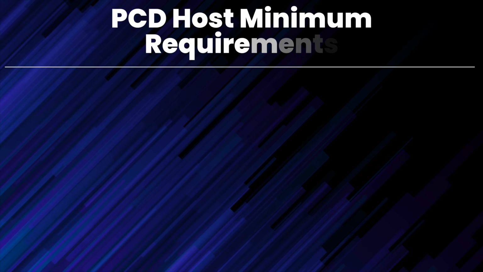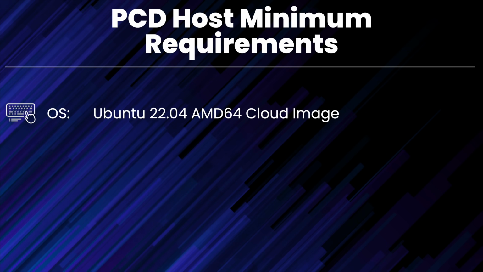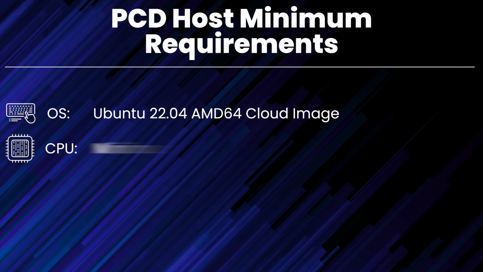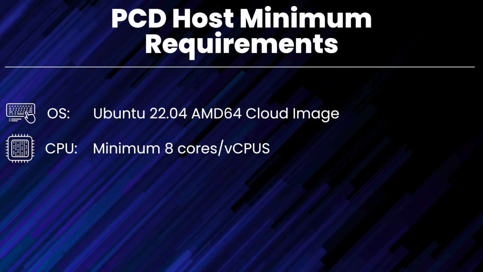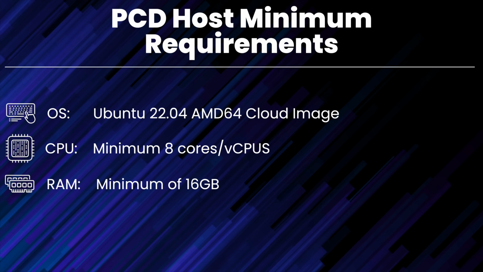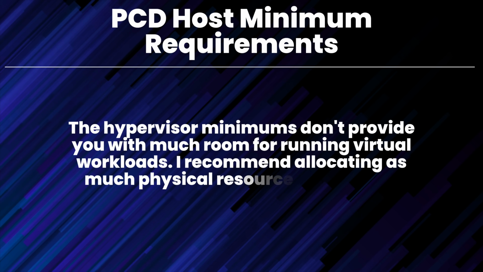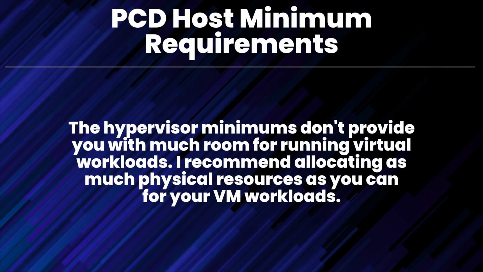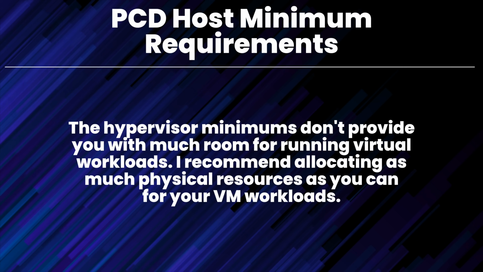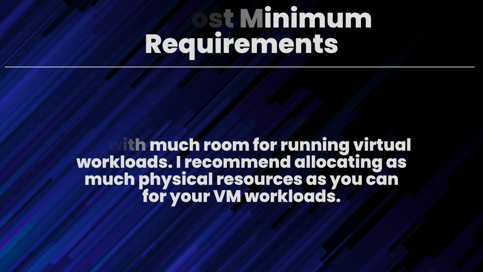For your hypervisor hosts, you'll need a minimum of Ubuntu 22.04 AMD64 cloud image. You'll need a minimum of 8 CPU cores. You'll also need a minimum of 16 GB of RAM. And you'll need at least 50 GB for local storage. Obviously, these minimums don't provide you with much room for running virtual workloads, so I recommend allocating as much available resources as possible for your VM workloads.